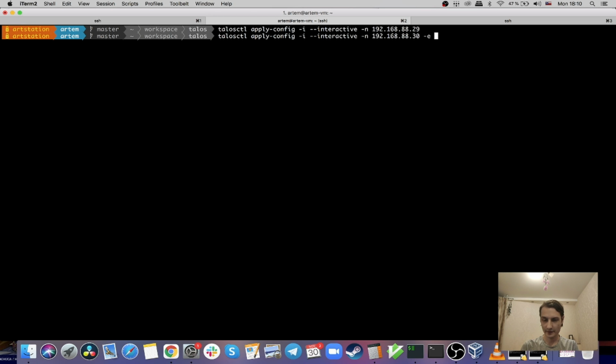And this is an important parameter which I need to specify. This is the node which will be used to generate the configuration for the next node. This way, it will be able to get the certificates, authorization, tokens, and all the things it needs from this already configured node, so the next node will be able to join the cluster.